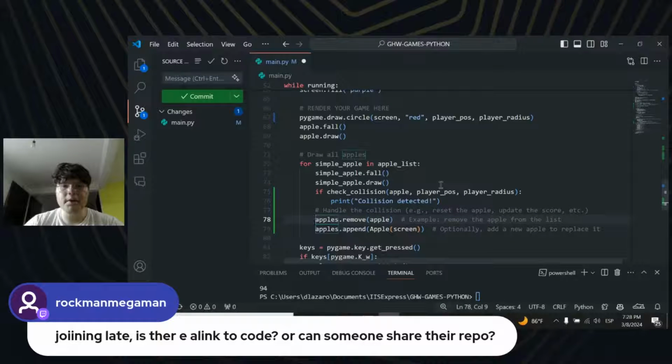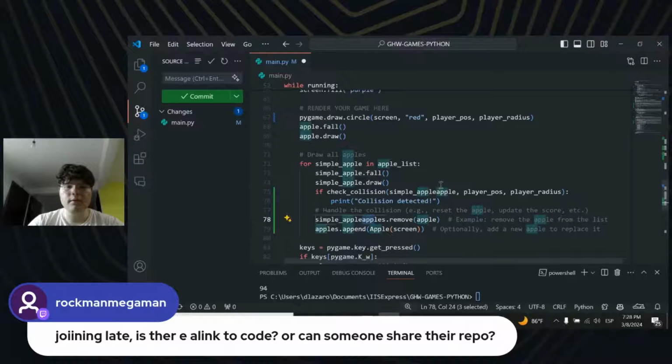Apple, player position, player radius, but this is not going to be the apple, this is going to be the simple apple. And print collision has happened. Apples.remove simple apple, and apples that happen the screen.